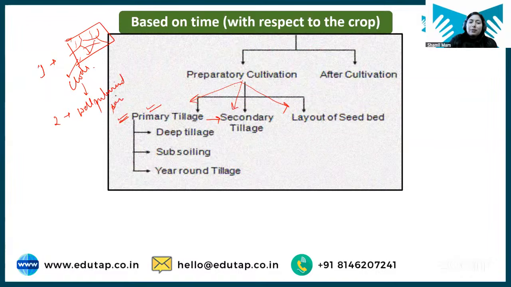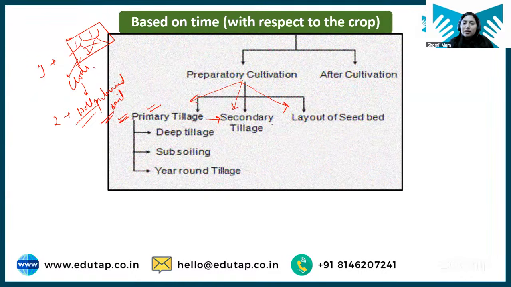What is well pulverized soil? Basically the fine soil that we need at the end where we are going to sow seed. Okay. So the second step is when hard soil, a hard compact field, is converted into clods. So clods are converted into well pulverized soil in the case of secondary tillage operation.